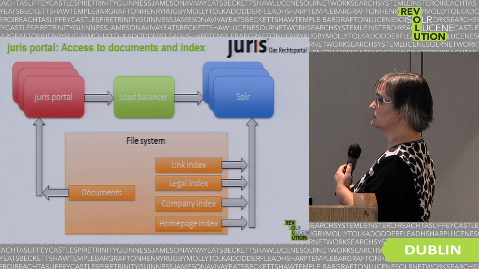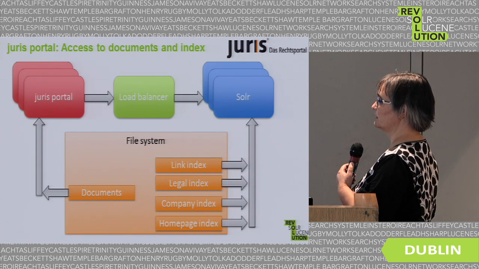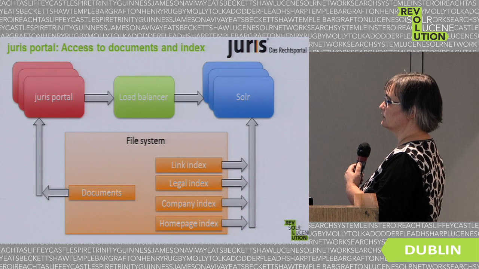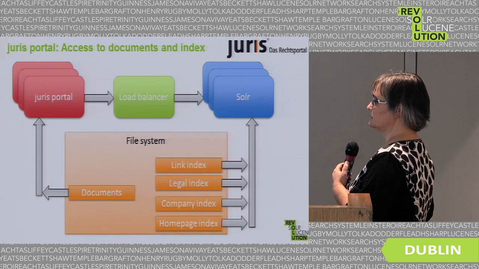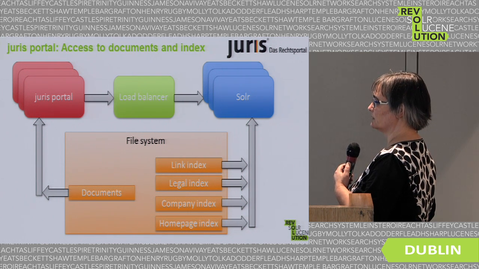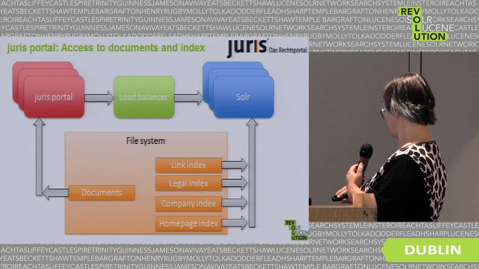The documents are only read by the portal, and there are our indexes that are read by the Solr nodes. We have 4 indexes according to the type of information we have. There's one index for the link information, one for the legal documents, one for the information about German companies, and one for the homepage information.